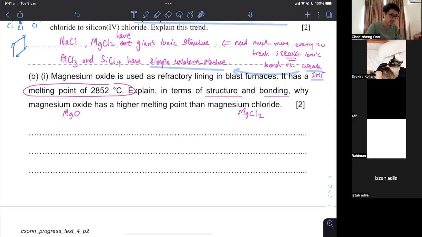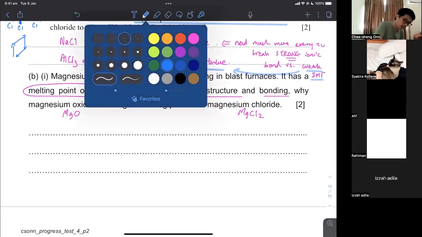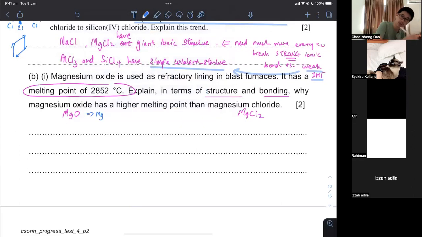So you cannot be talking about strong ionic bonds here, because both are ionic. So what we are doing here, really, is understanding the context of the question. The question here really is not strong versus weak. It's ionic versus ionic. If you think about it, it's ionic versus ionic. So when you have ionic versus ionic, you're going to compare the strength of ionic bonds. We can see that the O2- and the Cl- are different, because the Mg2+ and the Mg2+ are the same.